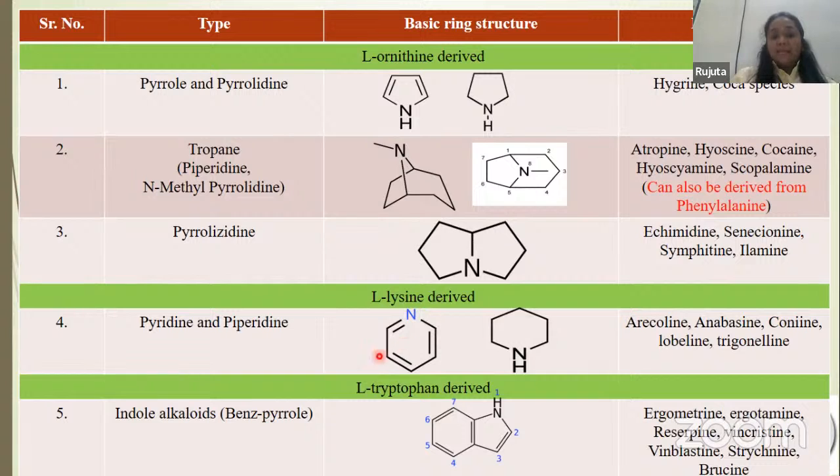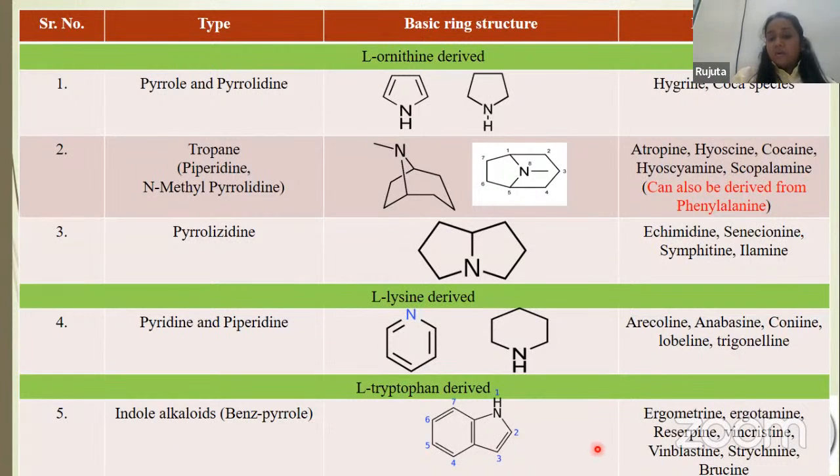Then pyridine and piperidine. Everyone is very much familiar with the pyridine ring, and piperidine is the saturated form of the pyridine ring. The different alkaloids are arecoline, lobeline, trigonelline. Arecoline is derived from areca nut. Then the indole ring, which is nothing but a benzpyrrole ring.